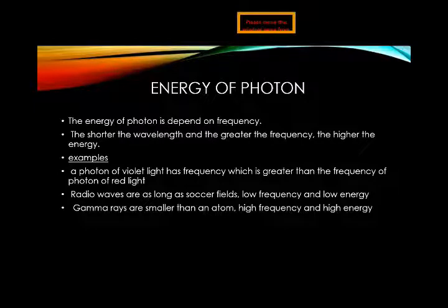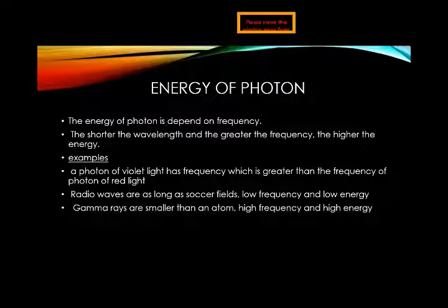Photons carry a fixed amount of energy but have no mass. This is also a very important point: photons are massless particles. The energy of photons depends on the frequency of the light. The shorter the wavelength, the greater the frequency.